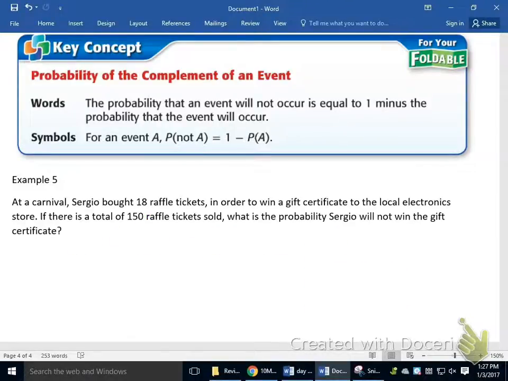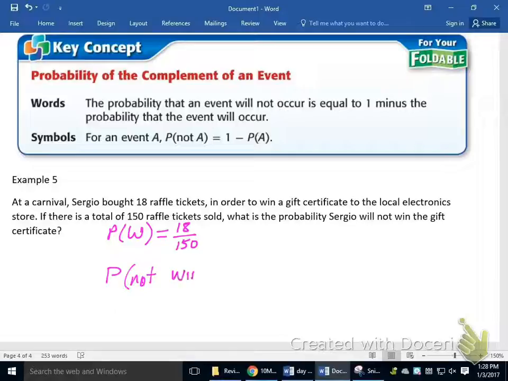Sometimes what's called a complement of an event can actually help you a great deal. For instance, if you had a probability of an event, to find the probability of that event not happening, you will take 100%, and take away that probability. So in this example, Sergio brought the raffle tickets to calculate his probability of winning. It would simply be the 18 out of 150. But what the question's asking for is, what's the probability he will not win? So now that I've got the probability that he will win, it will be its complement, because those two probabilities would have to add to 100.